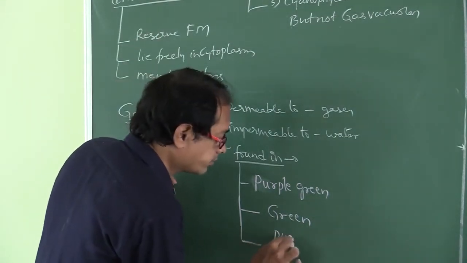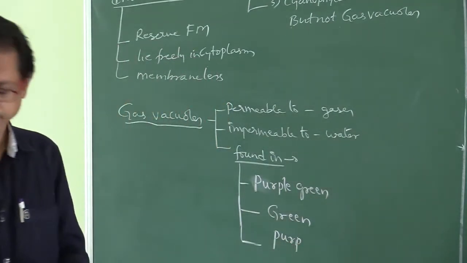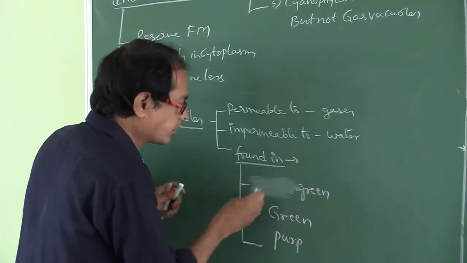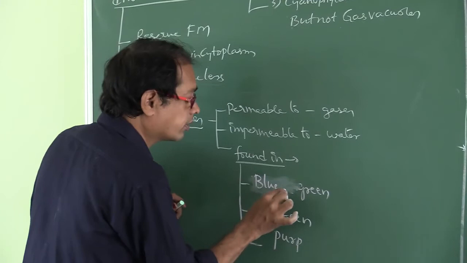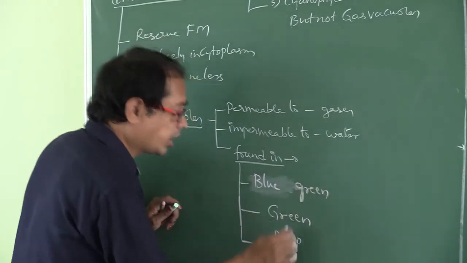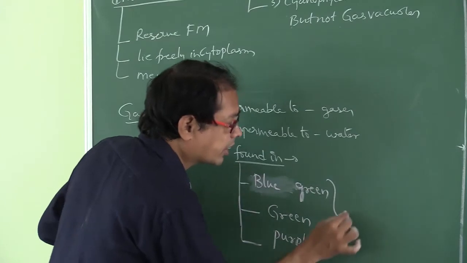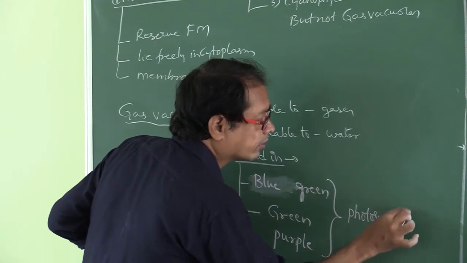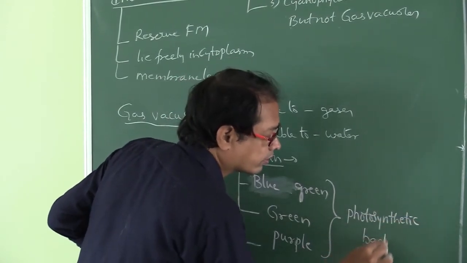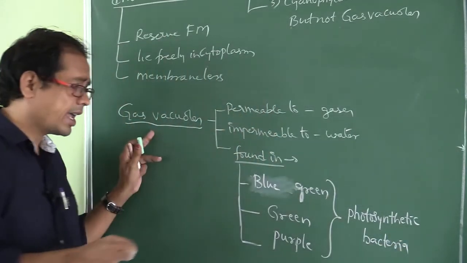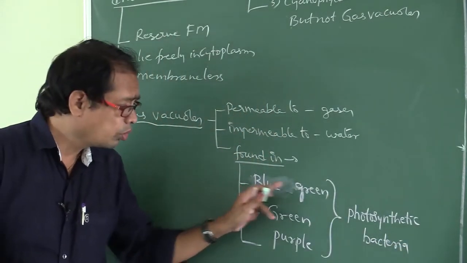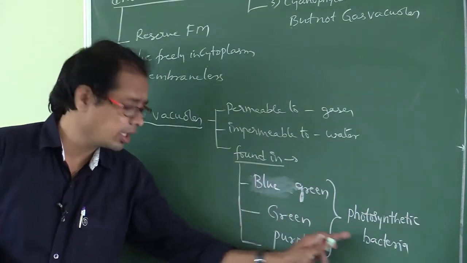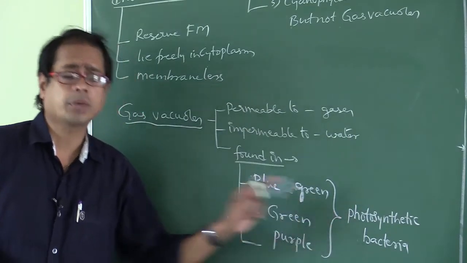And blue green. This is blue green, green, purple. These are the different types of photosynthetic bacteria. So these gas vacuoles are found in blue-green photosynthetic bacteria, green photosynthetic bacteria, purple photosynthetic bacteria.